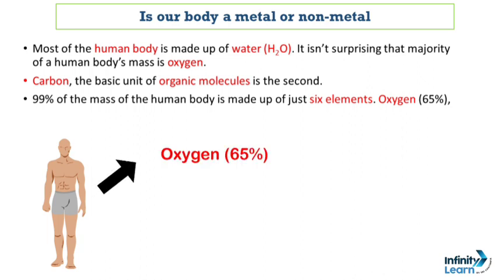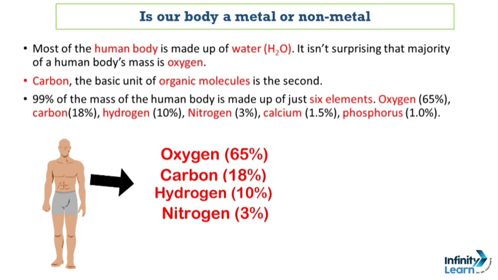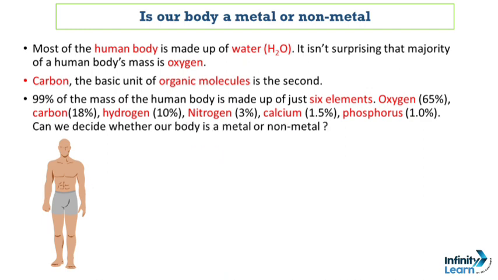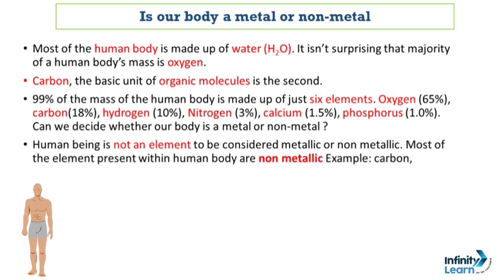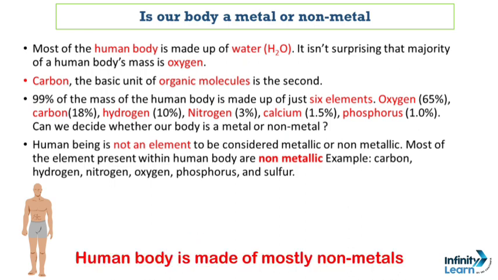First one is oxygen that contributes about 65%, then comes up carbon which contributes about 18%, then hydrogen which contributes 10%, then nitrogen with 3% and calcium with 1.5%, and at the last phosphorus with 1%. Can we decide whether our body is made up of a metal or a non-metal? So friends, human body is not an element to be considered metallic or non-metallic. Most of the elements present within the human body are non-metallic. For example, carbon, hydrogen, nitrogen, oxygen, phosphorus, sulfur. So we can say here that human body is made up of majority of non-metals.